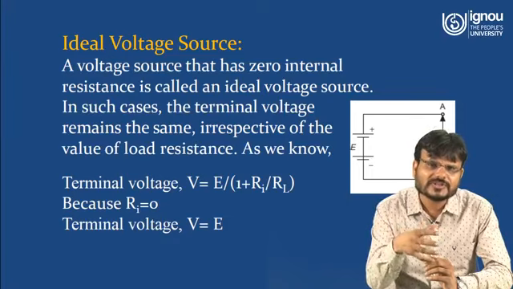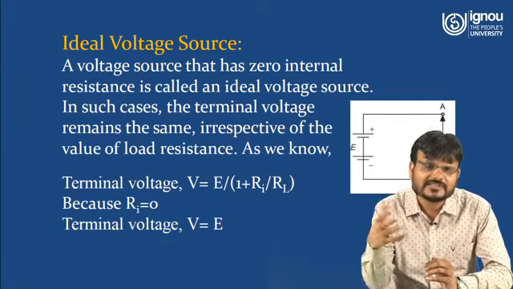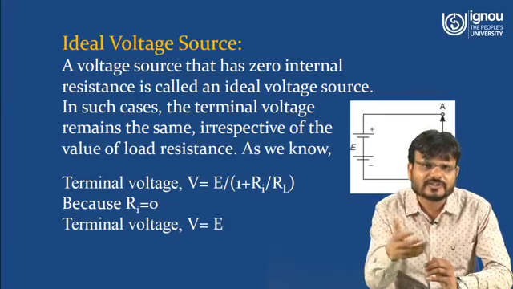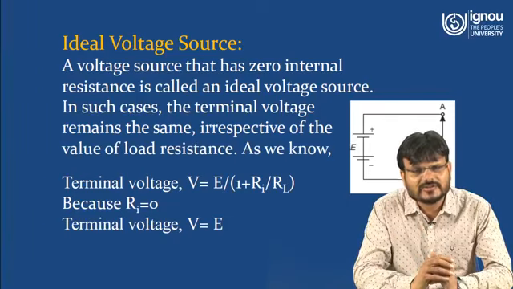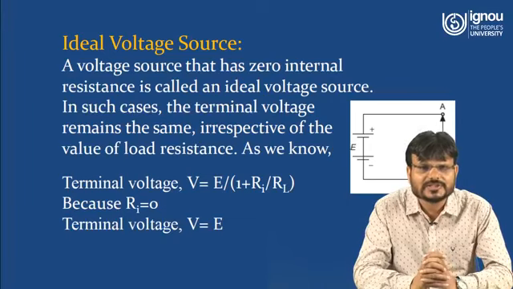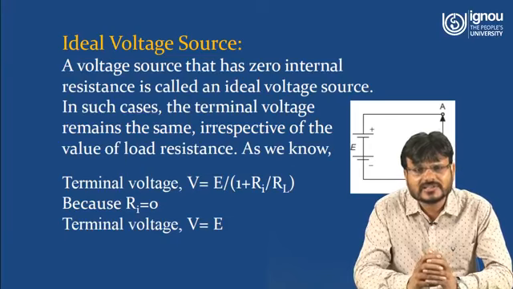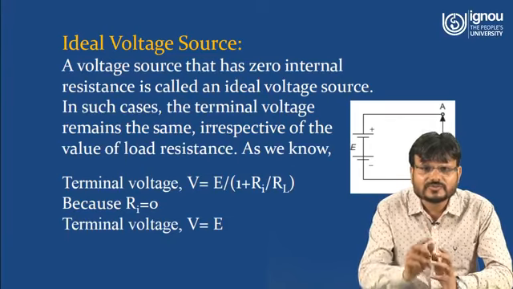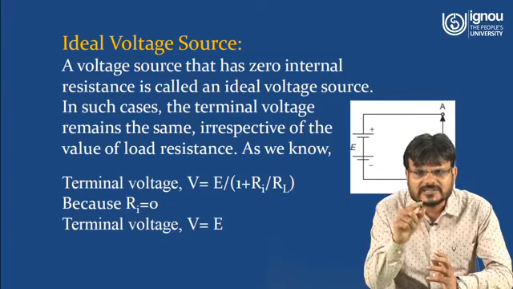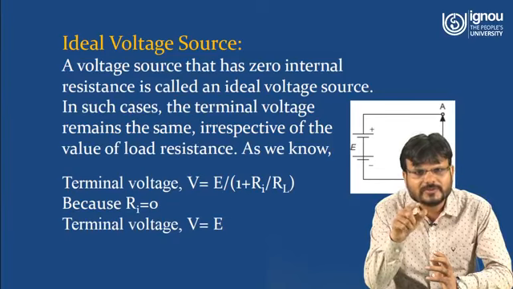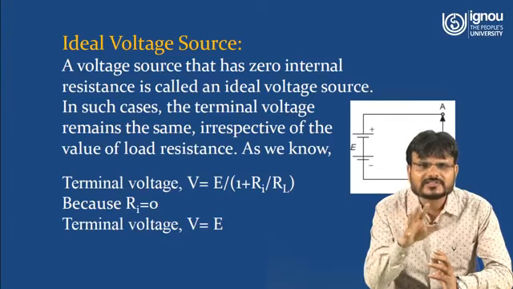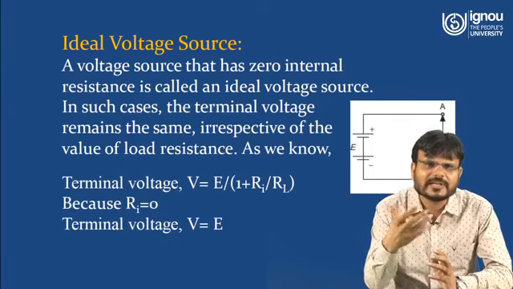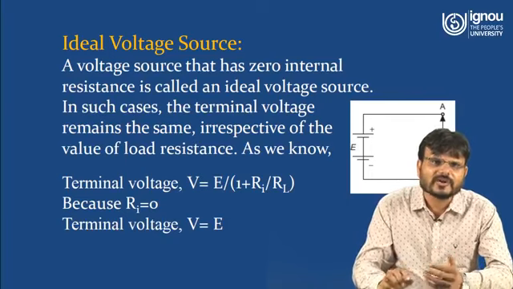So whatever voltage you are getting at the terminal side is equal to the voltage supplied by the voltage source. And this terminal voltage can also be calculated as V is equal to E upon 1 plus Ri upon RL. As I am saying, the internal resistance of an ideal voltage source is 0. So in 1 plus Ri upon RL, Ri is 0. So V is equal to what? V is equal to E upon 1 plus 0 upon RL, that means V is equal to E. That means terminal voltage is equal to the supplied voltage of the voltage source. So it will be called an ideal voltage source.